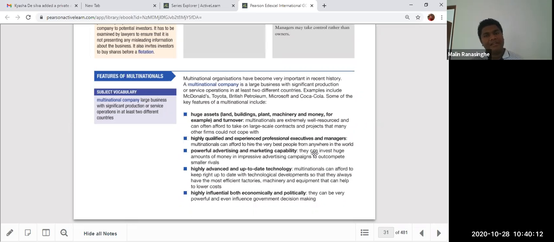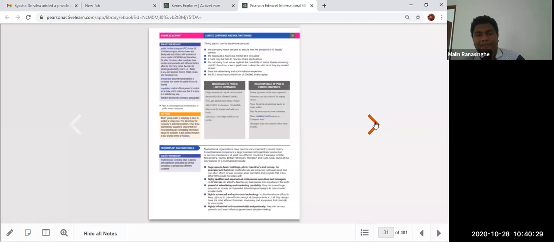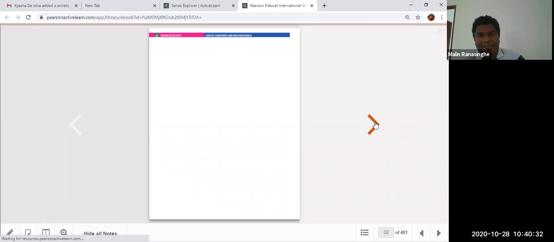Powerful advertising and marketing capability. Highly advanced, up-to-date technology. And highly influential both economically and politically. Sometimes they can even influence the government. These are the main things that we talk about.